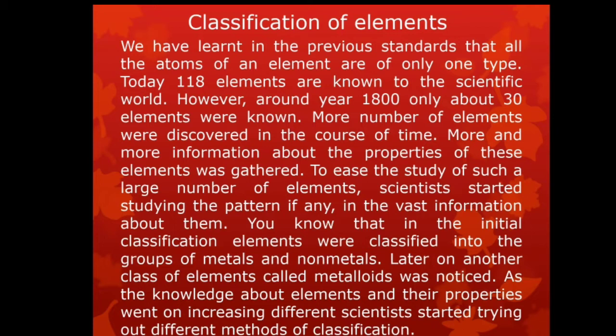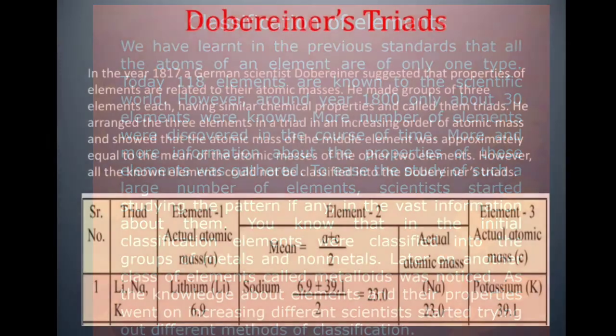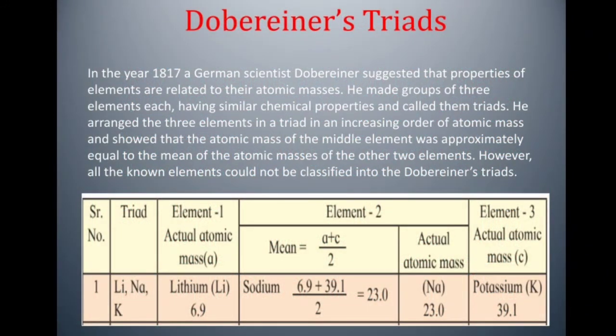Earlier, the elements were classified as metals, nonmetals, and metalloids. As the knowledge about elements and their properties went on increasing, different scientists started trying out different methods of classification. First and foremost, a German scientist, Dobereiner, started the classification of elements in the year 1817. He suggested that the properties of the elements are related to their atomic masses.